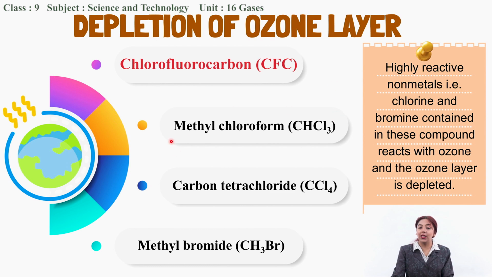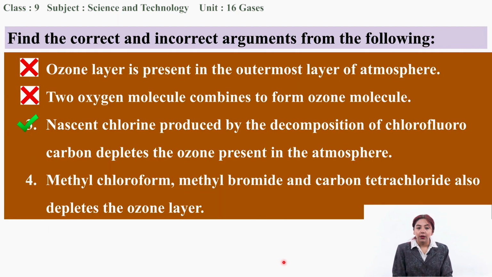And after that, methyl chloroform, carbon tetrachloride and methyl bromide are also responsible for the depletion of the ozone layer, because the highly reactive nonmetals such as chlorine and bromine present in these compounds dissociate, that is, break down the ozone molecule. So the fourth statement is also correct.